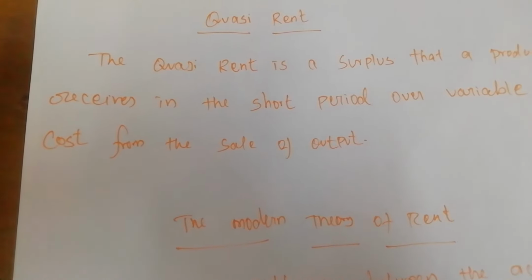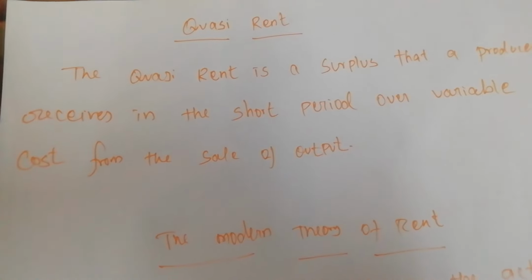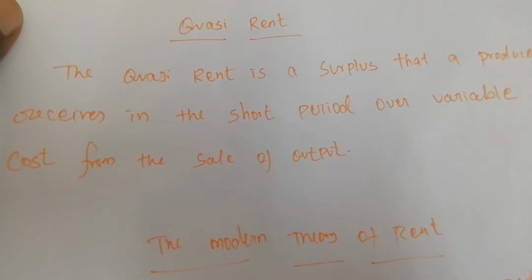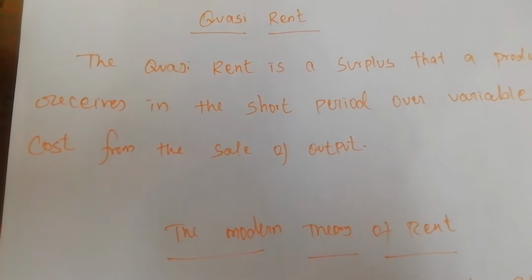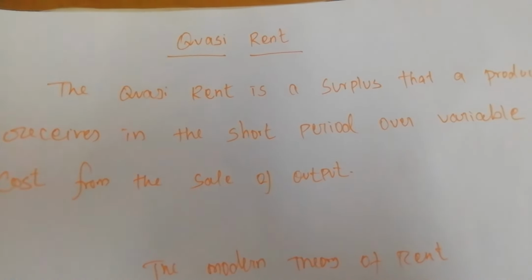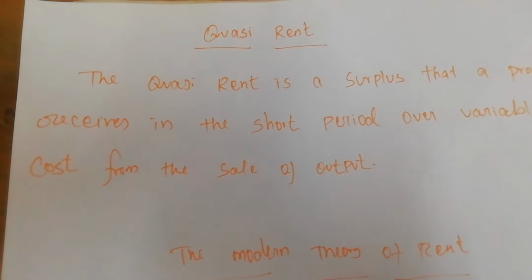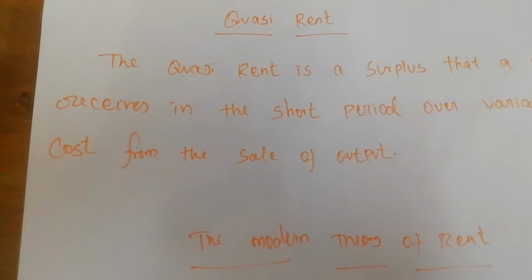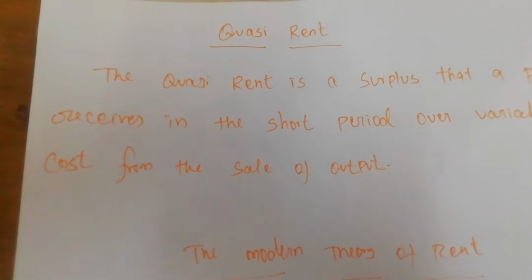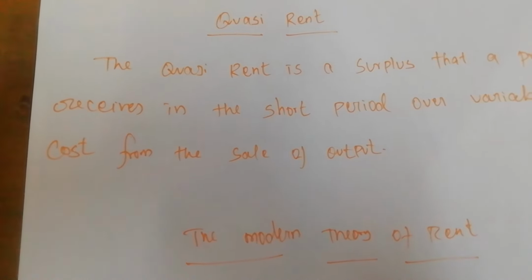So they earn surplus income when demand rises. Suppose the demand is increased, we will change the variable factor on the basis of the demand. So suddenly we can arrange some extra machineries. If these machineries get some extra profit or extra rent, this rent is considered a quasi rent.